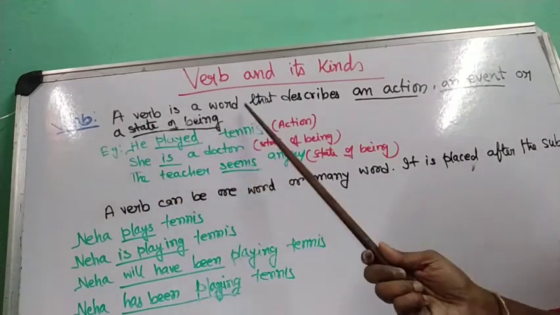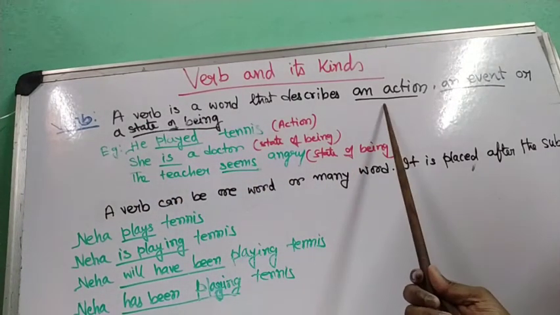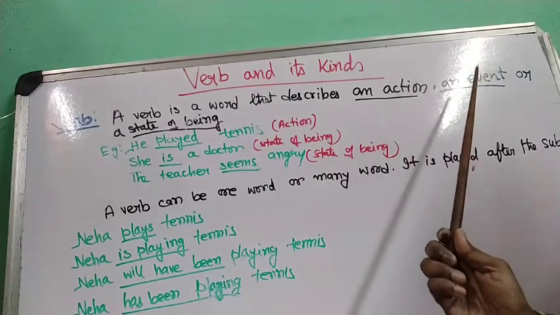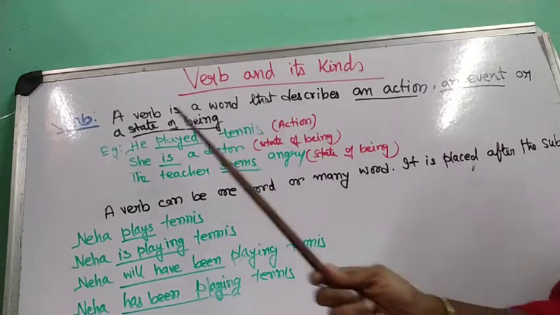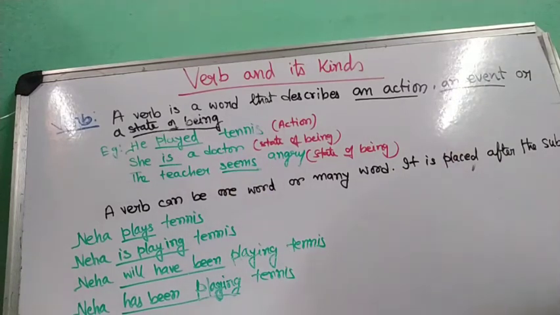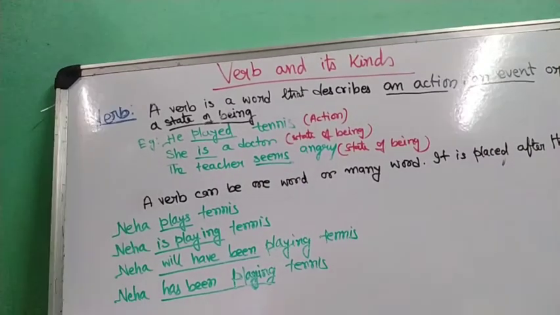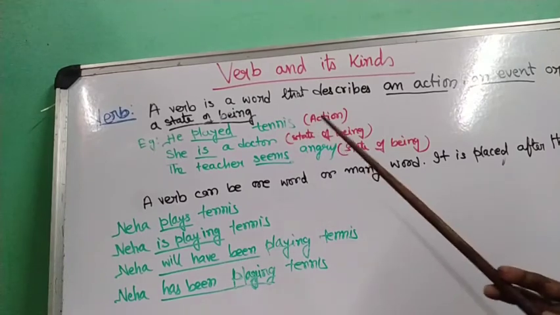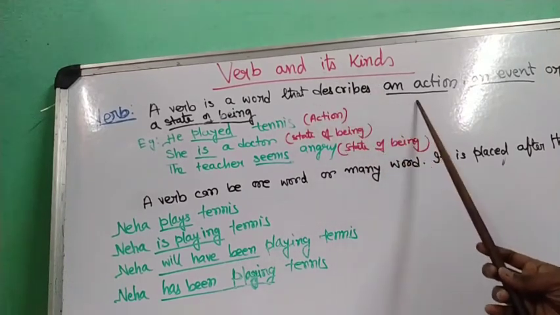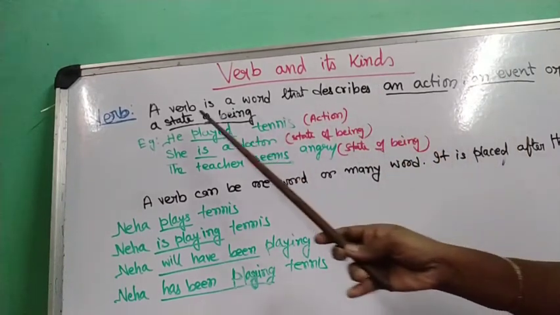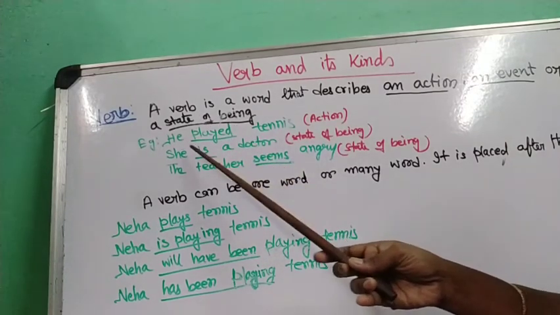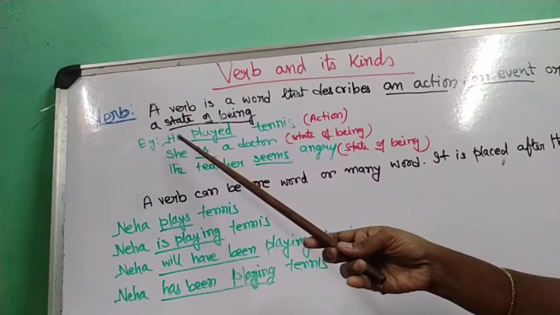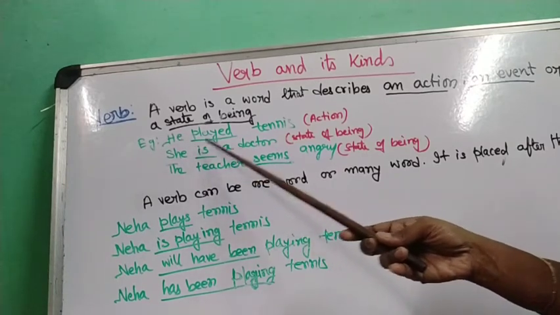A verb is a word that describes number 1, an action, number 2, an event, and number 3, a state of being. Now see, as I have told you, a verb describes an action, an event or a state of being. State of being means what? A condition.